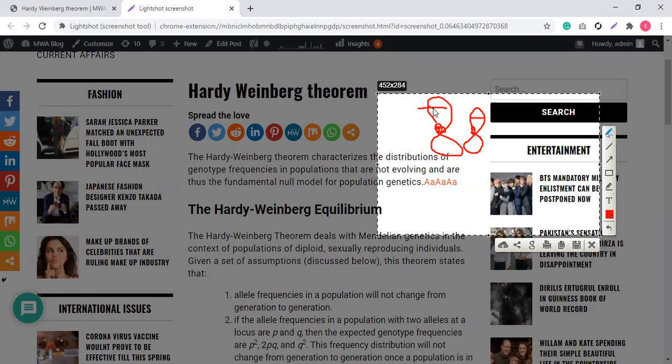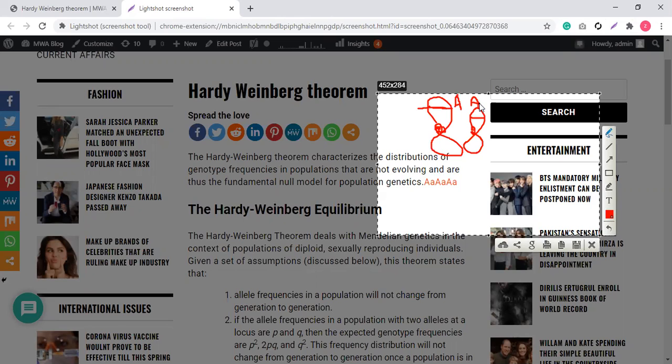These are the alleles. When I represent this gene with some name for my ease, I should say this is capital A, and this is also capital A, or it could be small a. I don't want you to get confused by that right now.